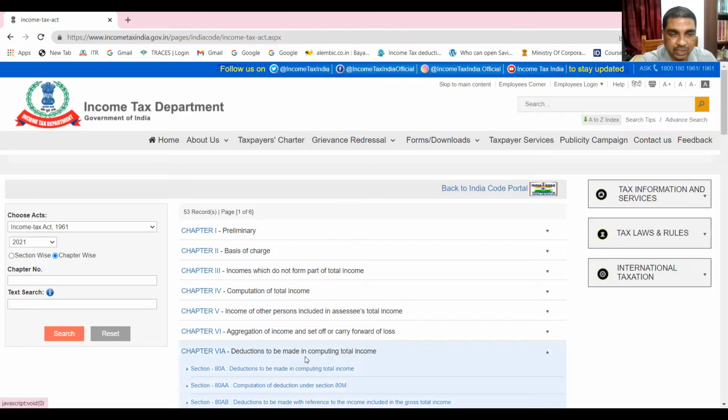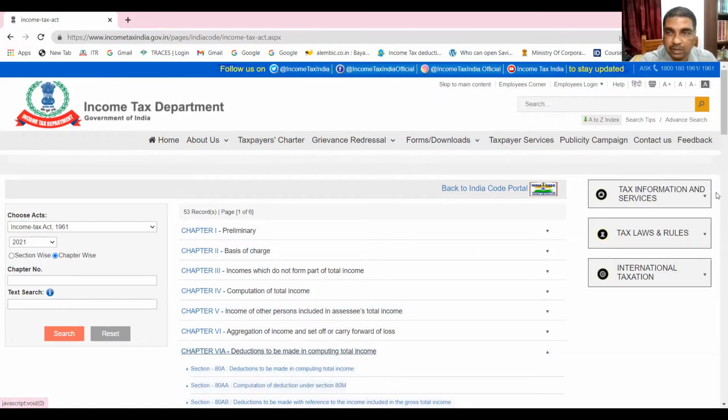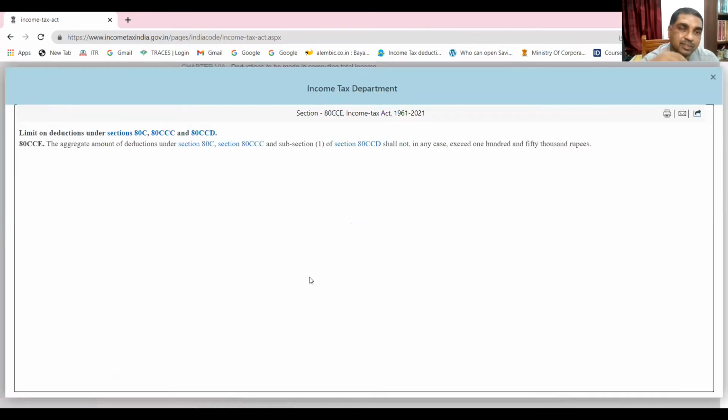Okay, now friends, you see chapter 6A. One more important thing I wanted to show. This is important for us. Limit on deduction under sections 80C, 80CCC, and 80CCD. Can you read this?